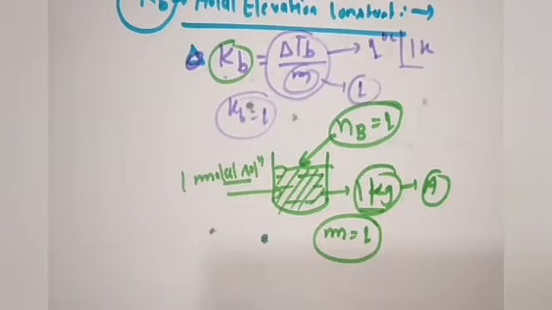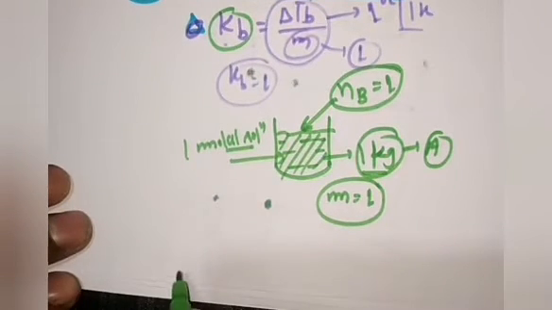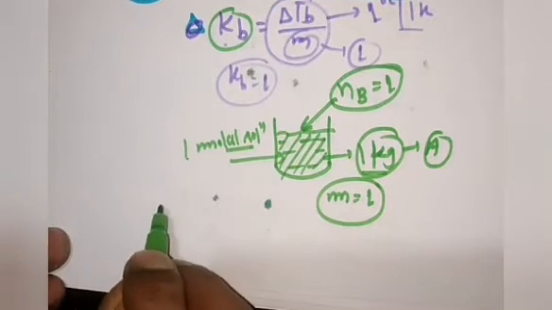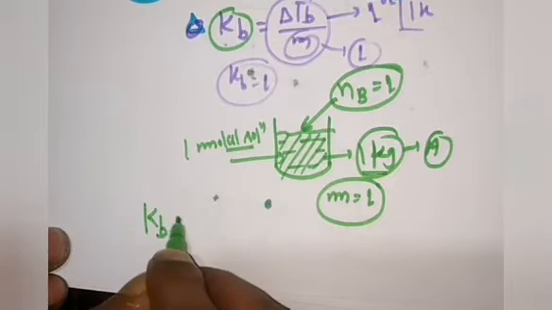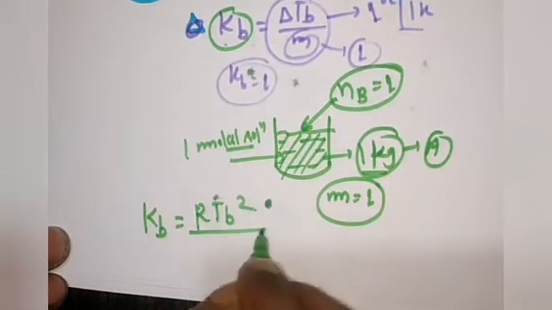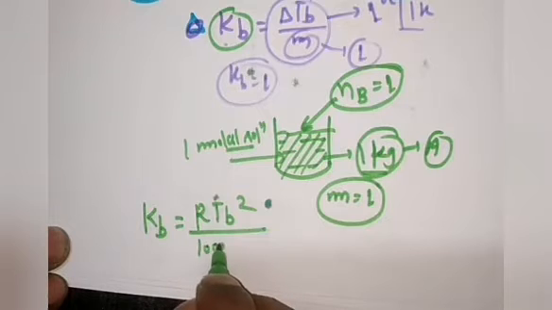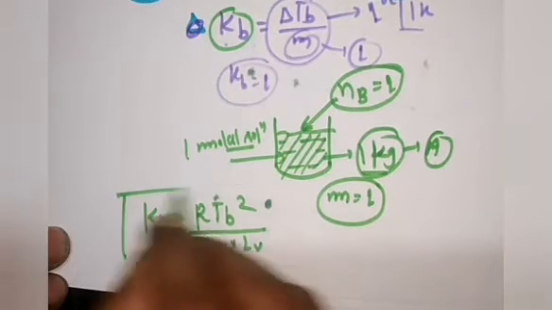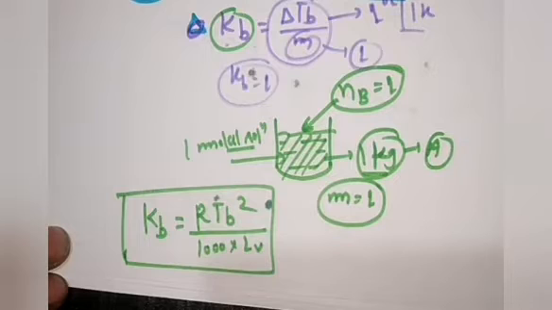Now let us correlate another experimental result given here, which can be asked in JEE Advanced also. Kb is equal to R TB square upon 1000 into LV. Now just understand the meaning of all these things.